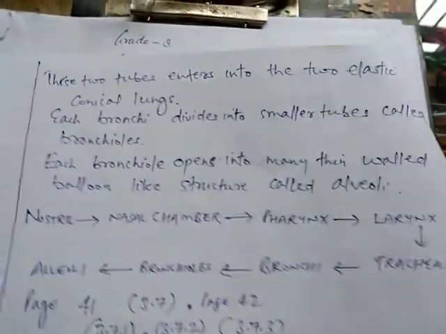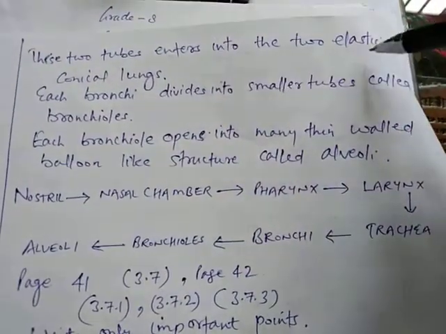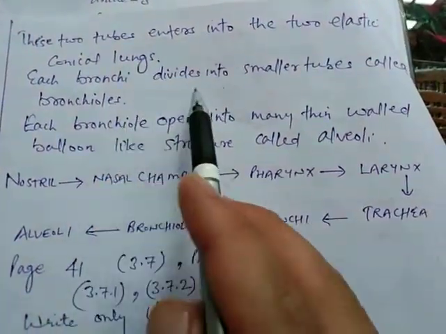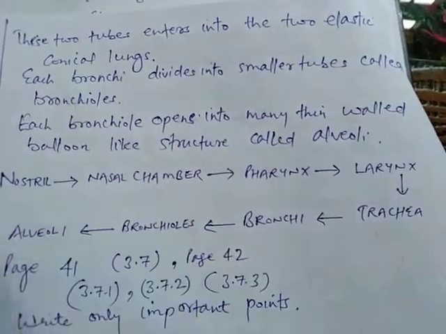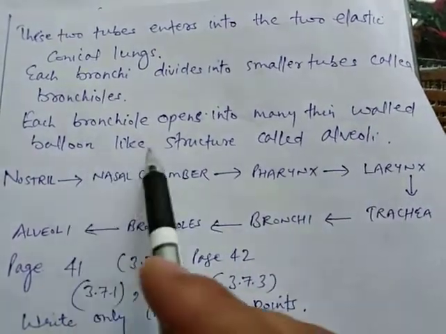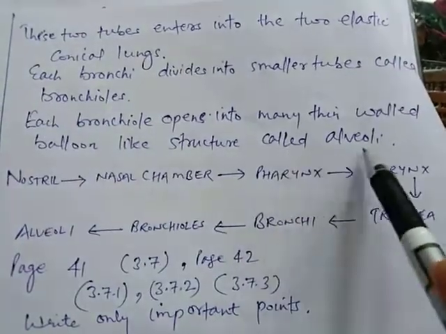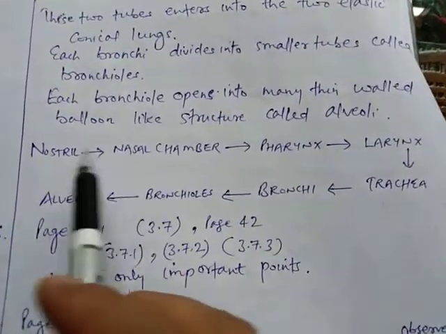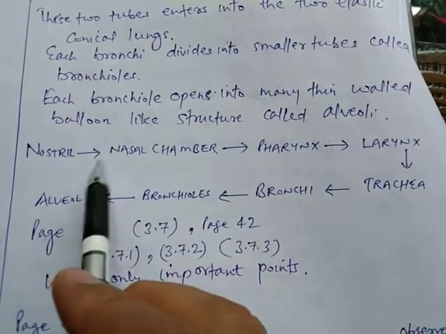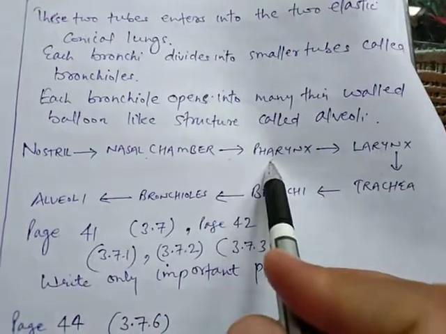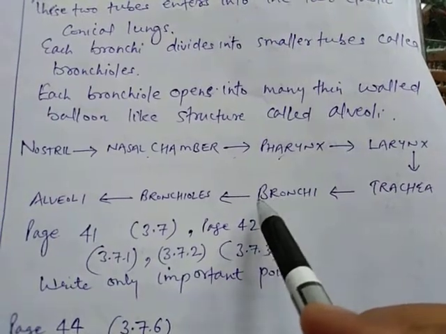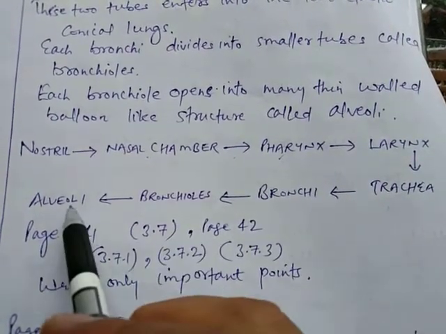After this, these two tubes enter into the two elastic conical lungs. Each bronchus divides into smaller tubes called bronchioles, and each bronchiole opens into many thin-walled balloon-like structures which are known as alveoli. Through a flow chart also you can make it: nostril, nasal chamber, it leads to pharynx, then larynx, then trachea, then bronchi, then bronchi lead to bronchioles, and finally it leads to alveoli.